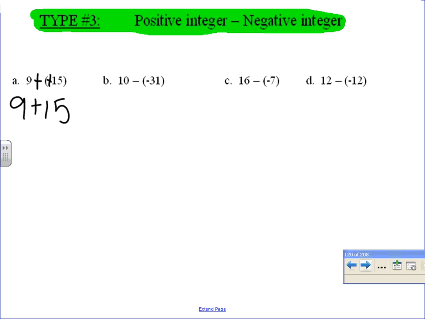Jeremy, what's the answer? Good. I know that's really difficult, right? 2 negatives back to back becomes a positive. So all we're doing is adding the numbers. That's it. Yep. 9 plus positive 15. No, 2 negatives makes a positive. 2 positives make a positive.